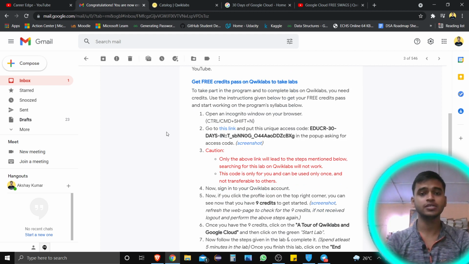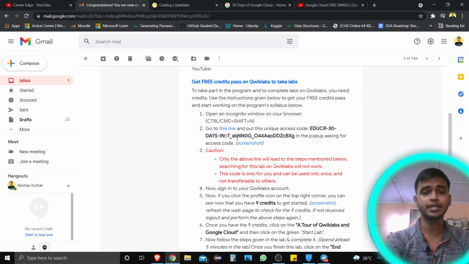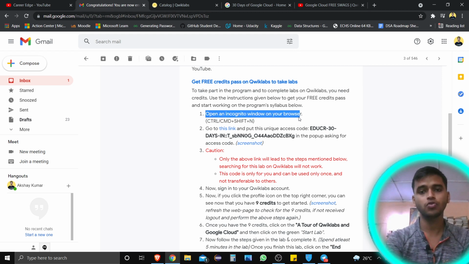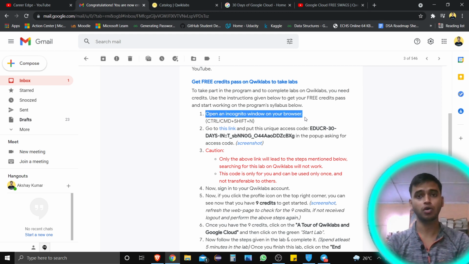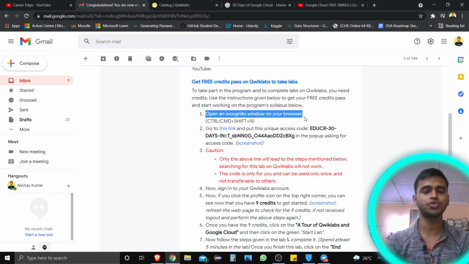The first thing written here is to open an incognito mode in your browser. If you are signing in to QClaps with the email or Gmail account through which you created your account on QClaps, and you are using only that account, then there is nothing to do in incognito mode.